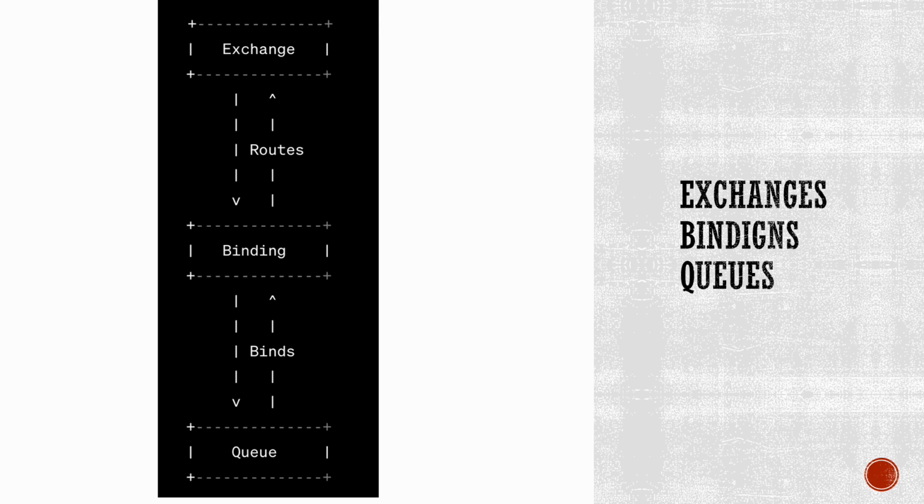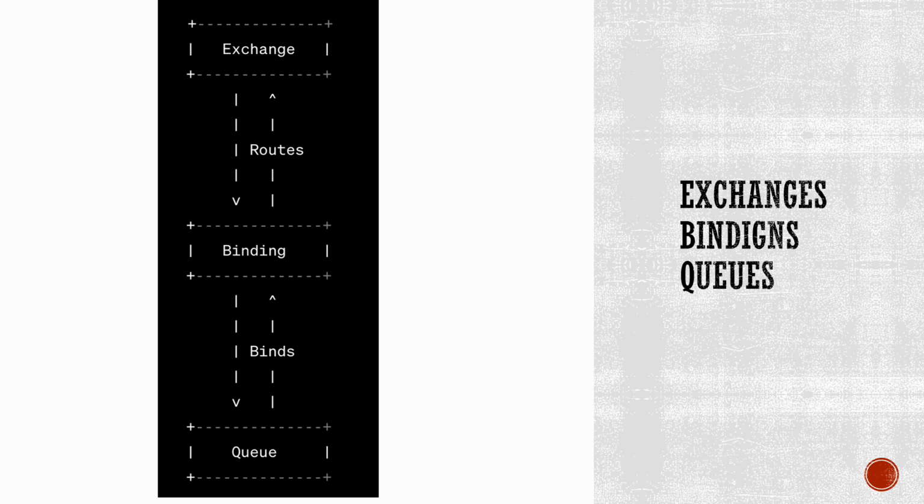Here's a detailed diagram illustrating the connection between an exchange, a binding, and a queue in RabbitMQ. Exchange represents the message routing component in RabbitMQ. It receives messages from producers and routes them to queues based on rules defined by bindings. Binding establishes a connection between an exchange and a queue. It defines the routing rules for message delivery from the exchange to the queue. Queue acts as a buffer that holds messages until they are consumed by consumers. Messages are routed to the queue based on the rules defined in the binding.